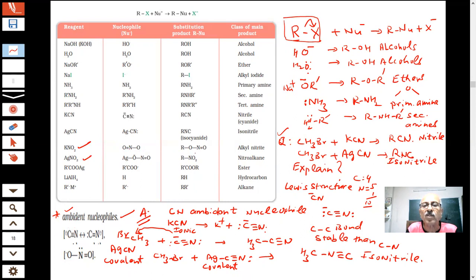With KNO2, this compound is formed, which is called nitrite. And with AgNO2, you get nitroalkane. You can note it down. These are the important questions, students. Ambident nucleophile. Any doubt, you can tell me.